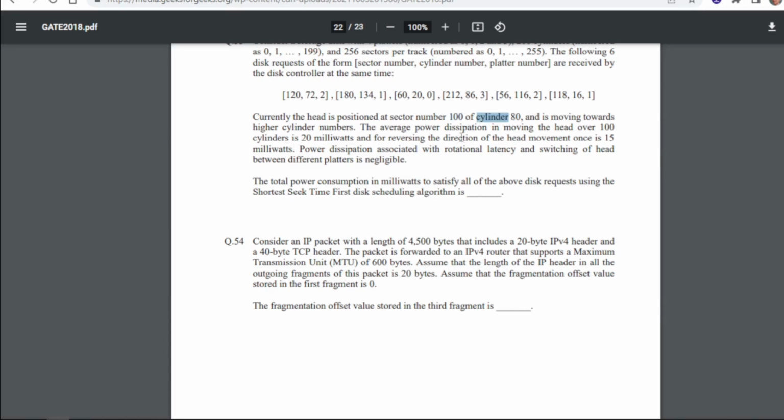The average power dissipation in moving the head over 100 cylinders is 20 milliwatts, and for reversing the direction of the head movement once is 15 milliwatts. Power dissipation associated with the rotational latency and switching of the head between different platters is negligible. The total power consumption in milliwatts to satisfy all of the above disk requests using the shortest seek time first disk scheduling algorithm is, so for 53 our answer is 85.